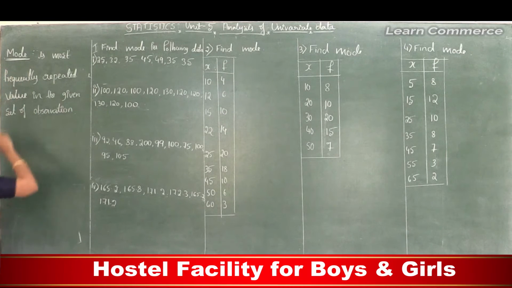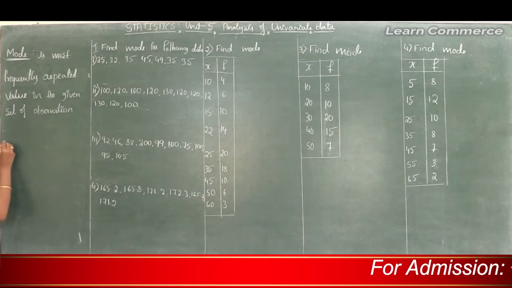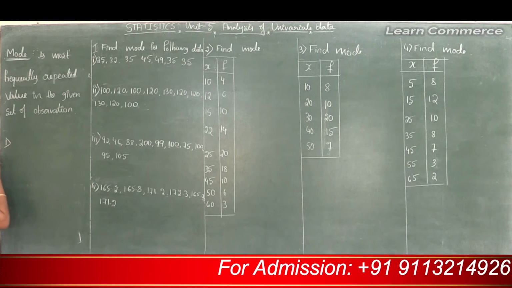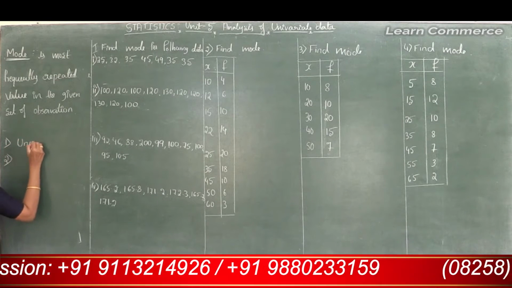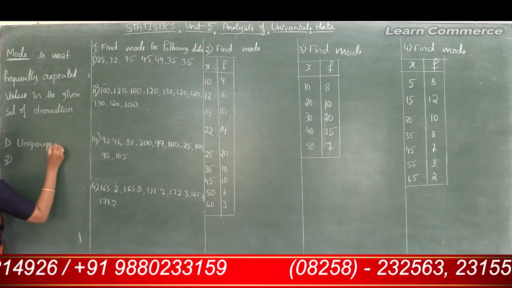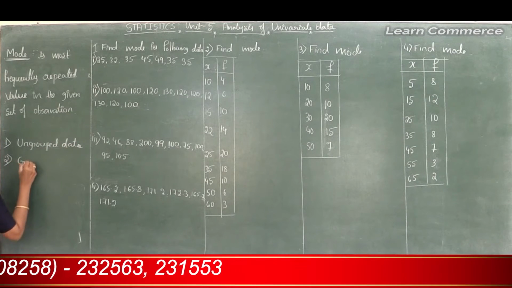Before going to the meaning of mode, let's see the calculation of mode. In the calculation of mode, there are two cases: case 1 is ungrouped data, and case 2 is grouped data.